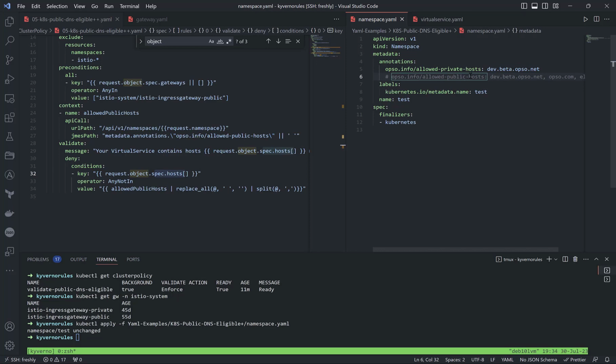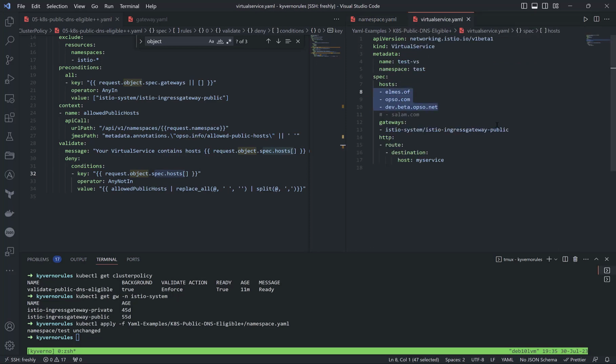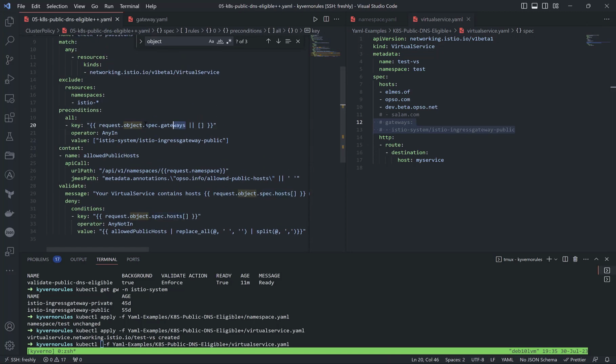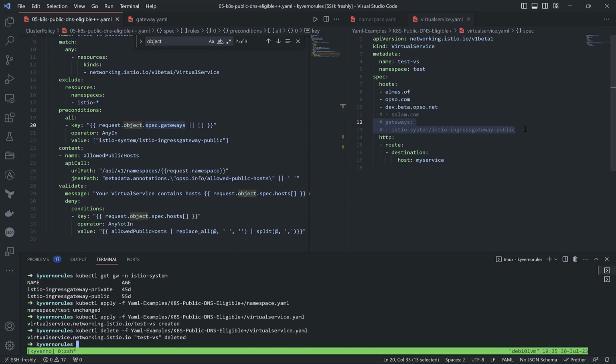If it is without annotation, and at the same time we can start even without the definition of a gateway, because the precondition will not match, in this case the virtual service must be applied. If we do, it will work because it's not using the gateway which we defined here, as we see in the precondition. And to do that, I will delete it and return back to using this gateway.